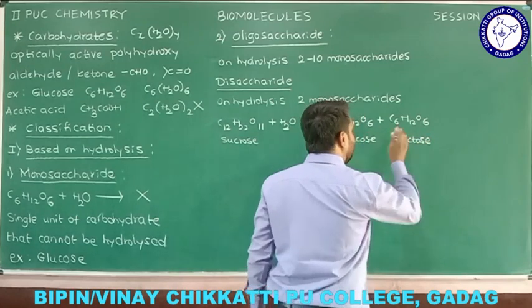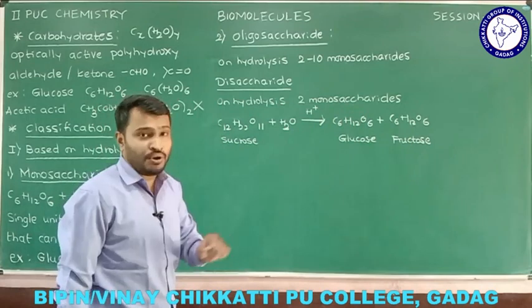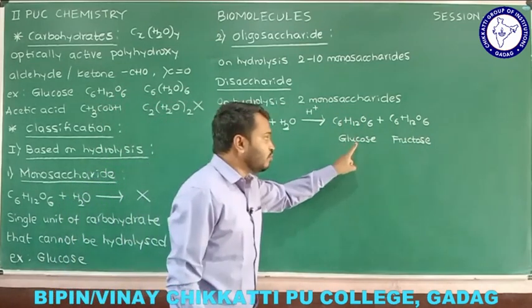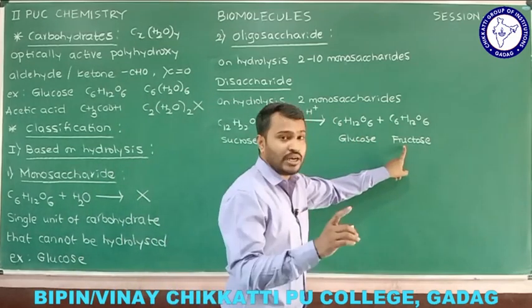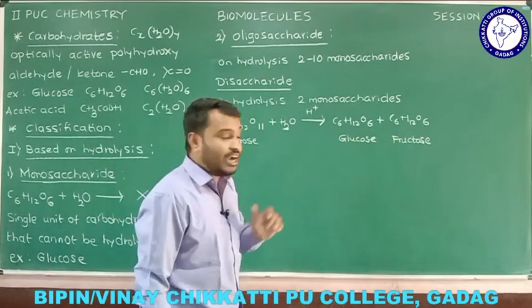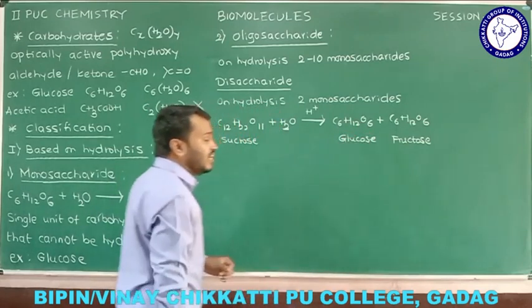Of course the molecular formulas are the same, but the structures are different. I told you already the main difference between glucose and fructose. Let me repeat that. In glucose the functional group is aldehyde, whereas in fructose the functional group is a ketone, and both contain polyhydroxyl groups, and both are optically active in nature. Therefore these two belong to a class we call carbohydrates.